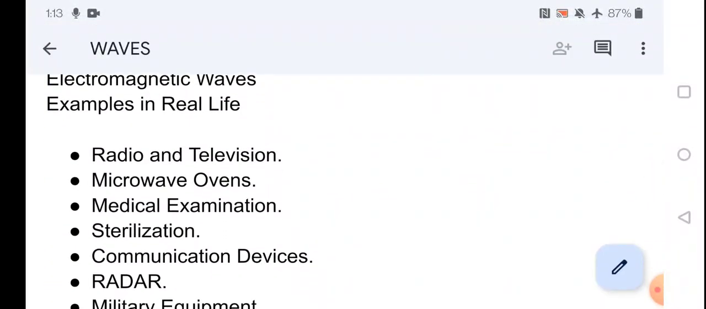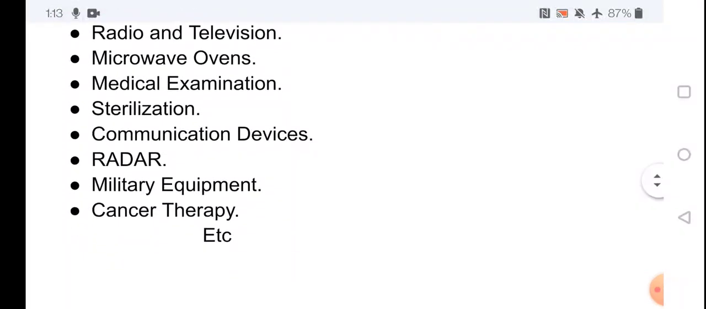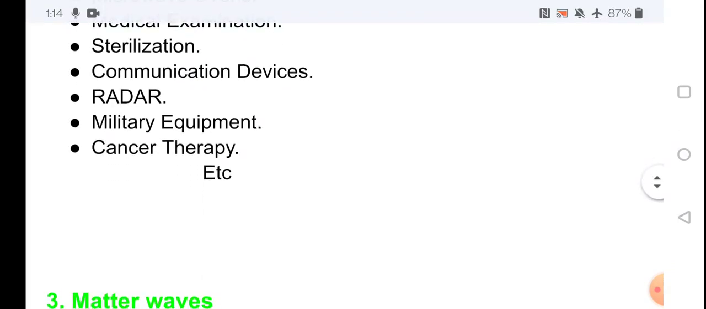Some of the uses of electromagnetic waves are radio, television, microwaves. In the medical field, we use them for sterilization, for communication. In the radar system, we use them. In military equipment, they use them. In cancer therapy we also use them.